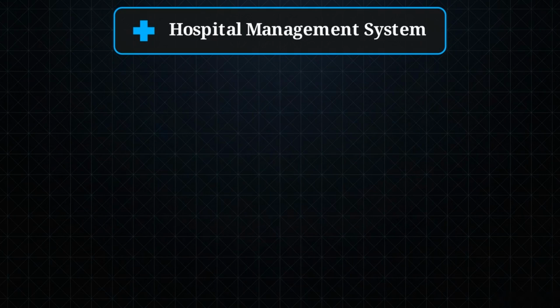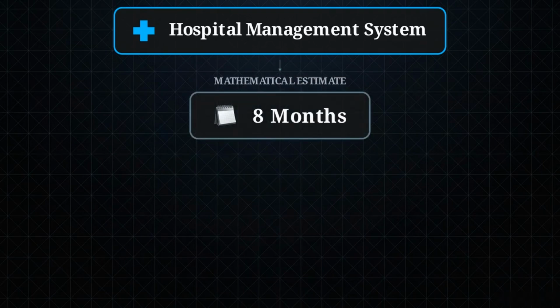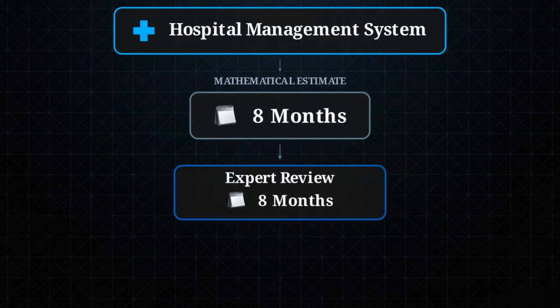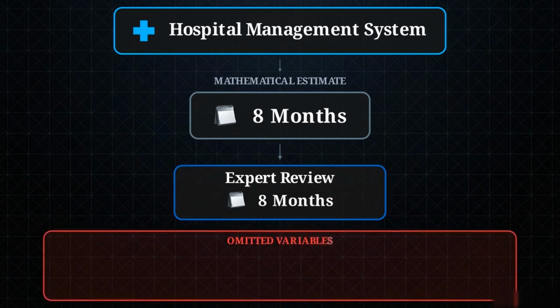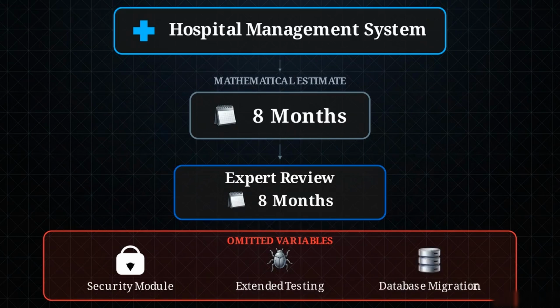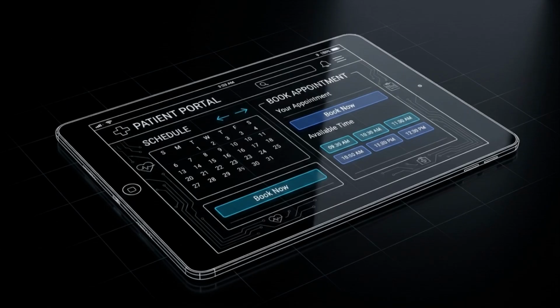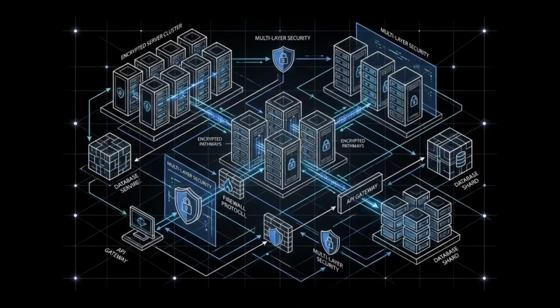This flowchart illustrates a dry run of the validation process applied to a hospital management system. The initial mathematically generated estimate predicts an 8-month development cycle. We pass that raw data into the expert review stage. Under scrutiny, senior developers trigger an alert. The initial projection entirely omitted the necessary security module, extended testing phases, and the database migration. The raw algorithmic calculation counted the visible features the client asked for, but completely missed the invisible structural backend tasks required to actually make the system function.